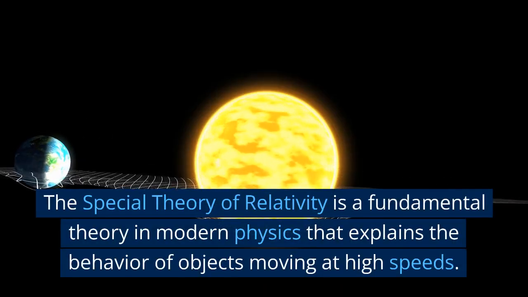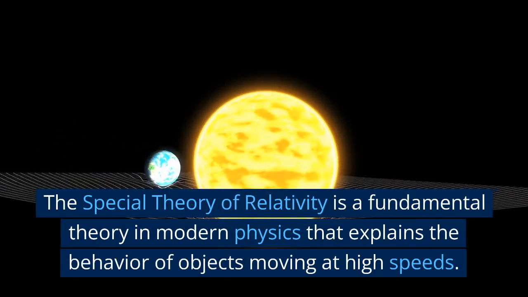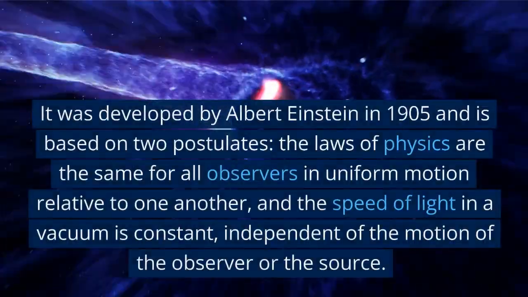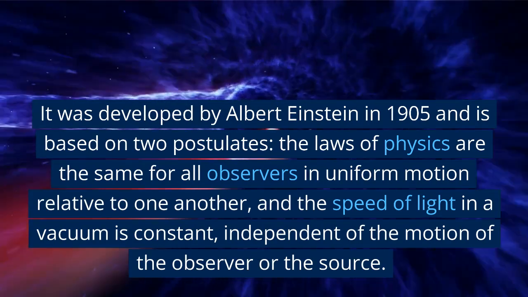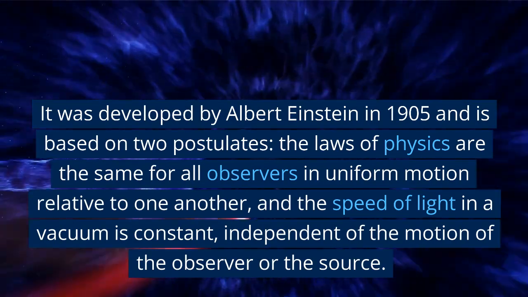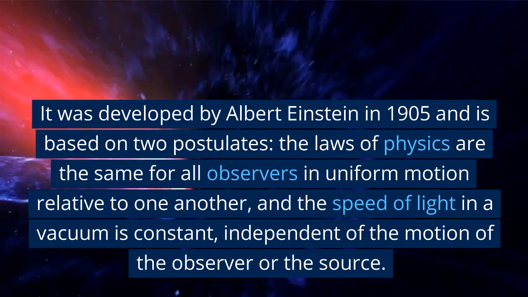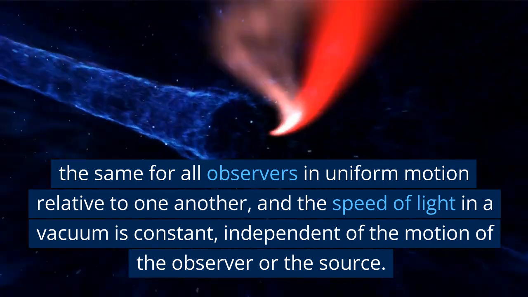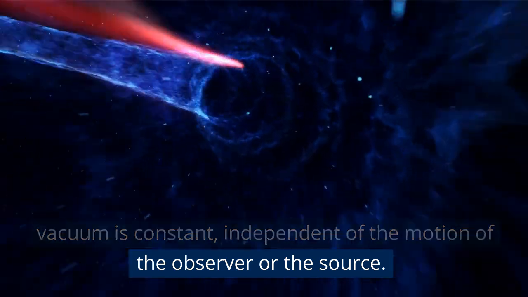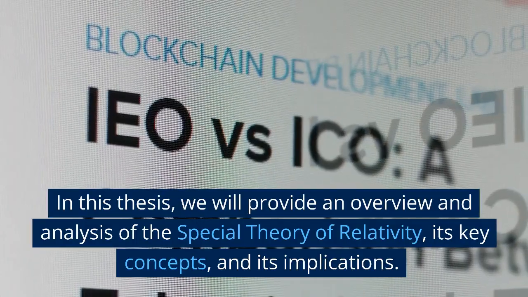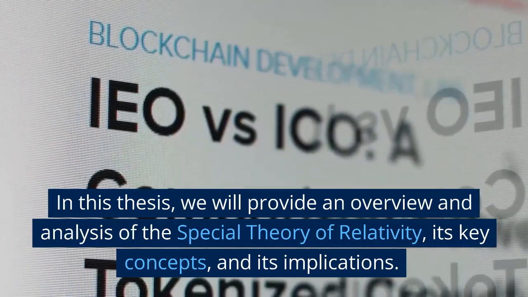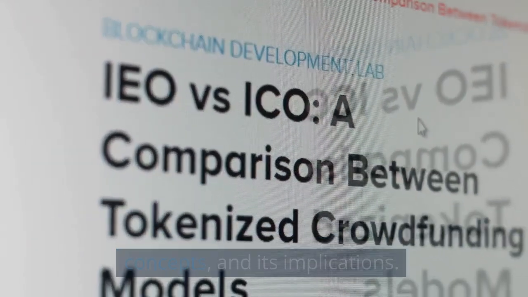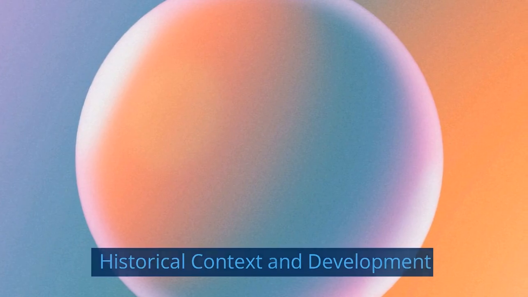The special theory of relativity is a fundamental theory in modern physics that explains the behavior of objects moving at high speeds. It was developed by Albert Einstein in 1905 and is based on two postulates. The laws of physics are the same for all observers in uniform motion relative to one another, and the speed of light in a vacuum is constant, independent of the motion of the observer or the source. In this thesis, we will provide an overview and analysis of the special theory of relativity, its key concepts, and its implications.